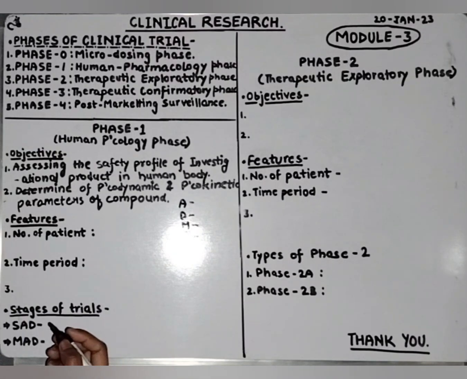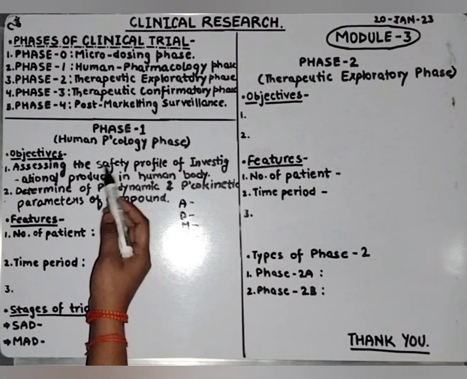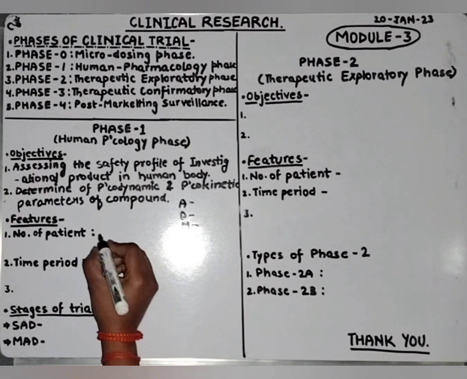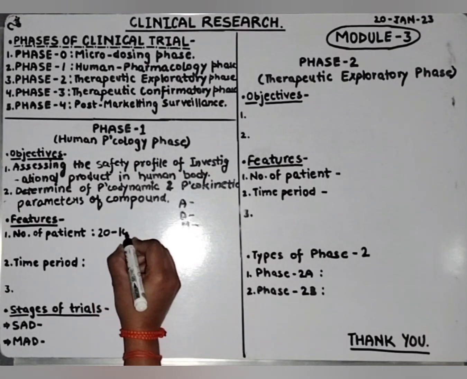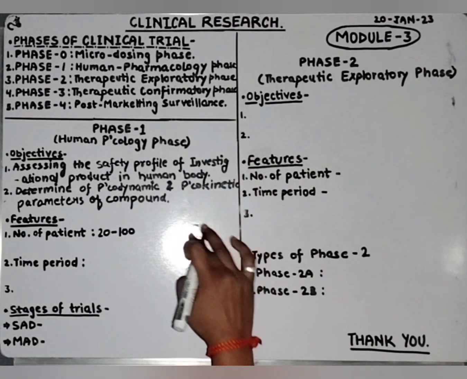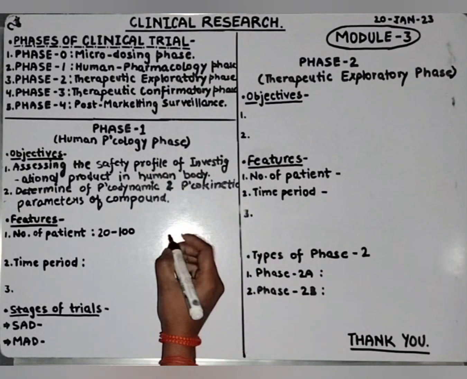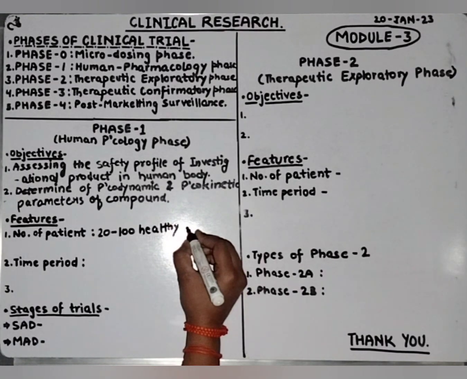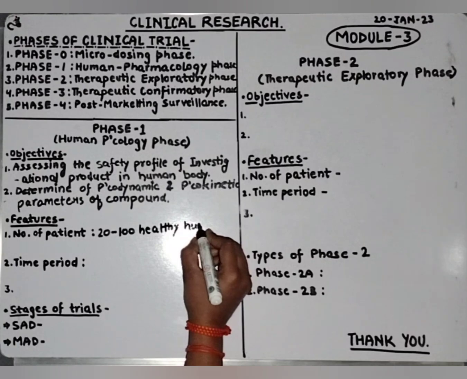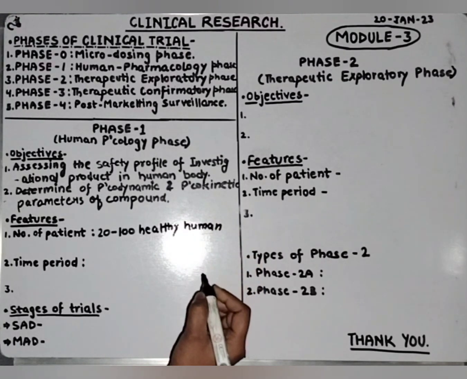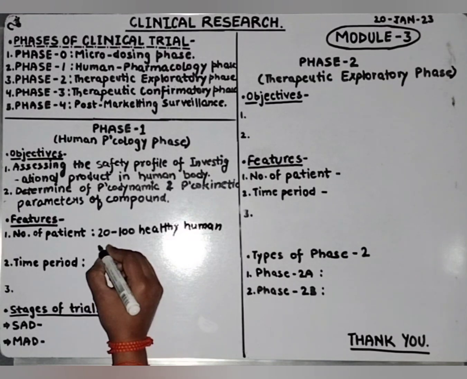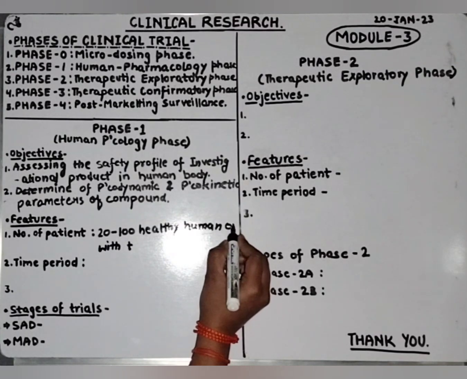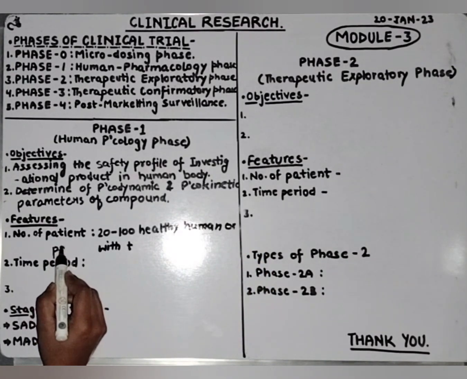Now let's discuss the features. What are the features of human pharmacology phase? Number of patients who participate in this trial is 20 to 100 healthy volunteers. In phase 0 also we take healthy humans, and phase 1 also healthy humans with a targeted disease or patient with targeted disease.